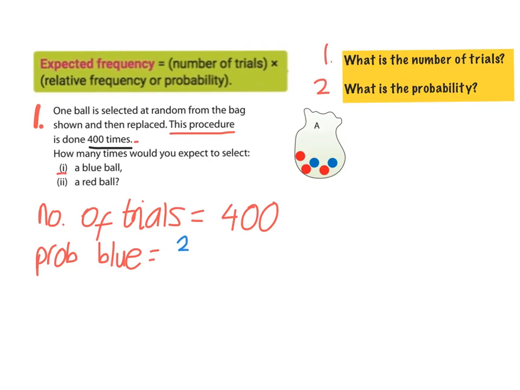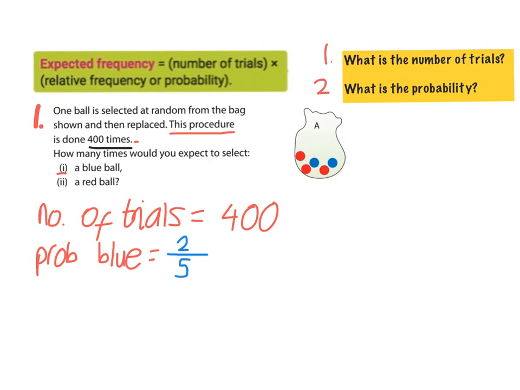And how many balls in total are there? 1, 2, 3, 4, 5. To get the probability of an event, it's the number of times that event happens over the total number of outcomes. So there were 2 blue balls and 5 different balls, so the probability of getting a blue ball is 2 over 5.